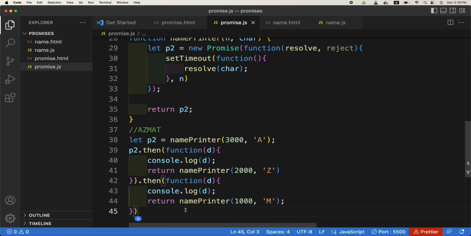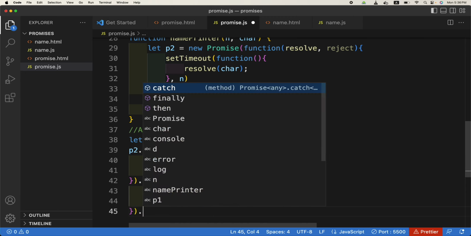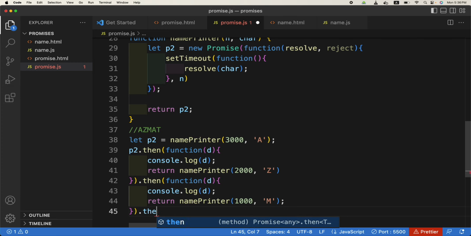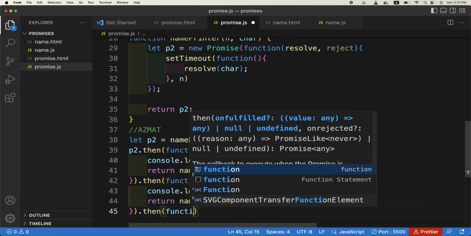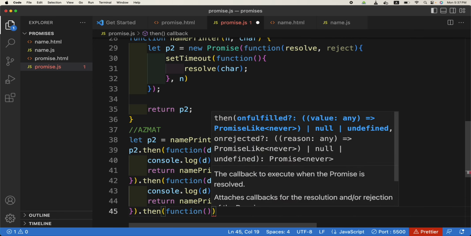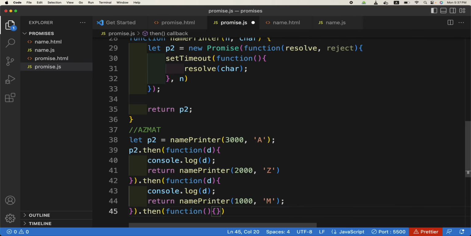And once that is done, it will be dot then, because every promise is controlled with dot then. Whatever is the successful operation of the promise, that is done with dot then. So once this promise is completed or resolved, dot then again, and this is again a function, and d is here,